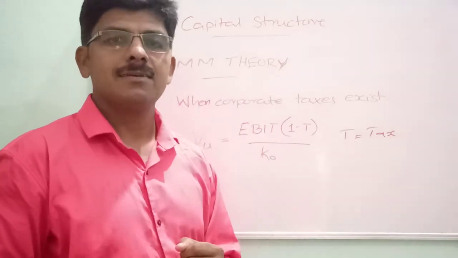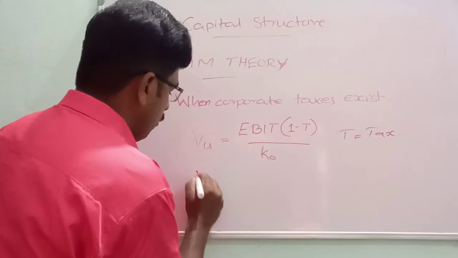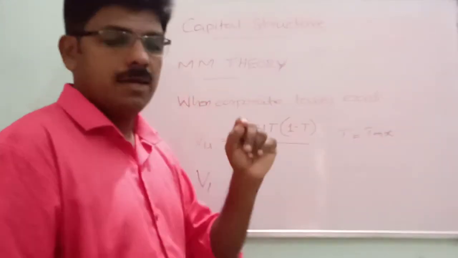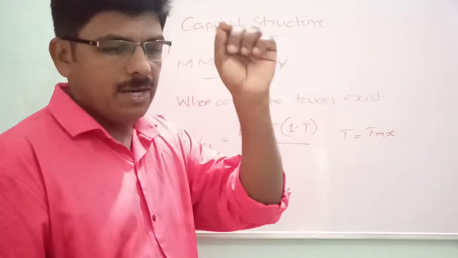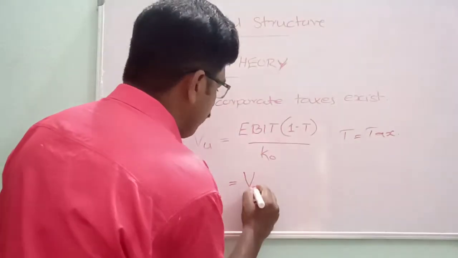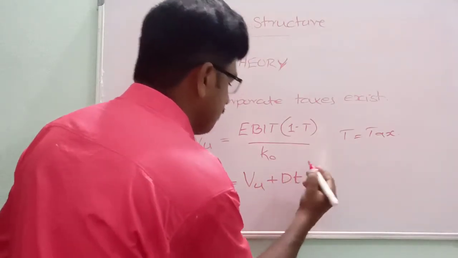And the value of a levered firm can be calculated with the help of a formula: VL is equal to VU plus DT.